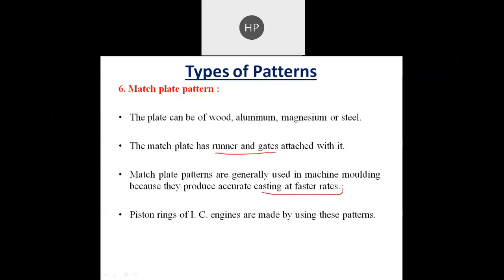So this is the use. And the piston rings of IC engines are generally made by using this match plate pattern. So this is the example where this match plate pattern is used.